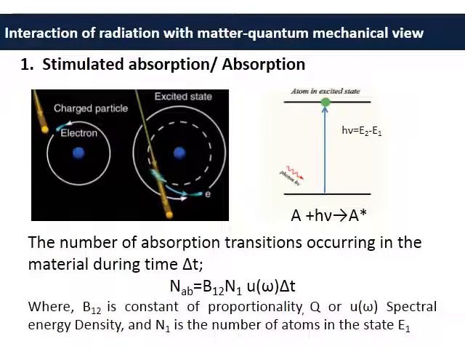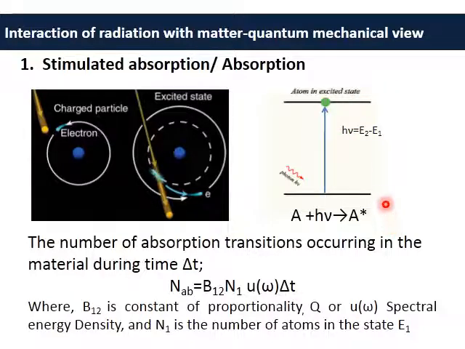As you can see here, we have a charged particle, and this photon is incident on it, and upon absorbing the photon, the charged particle gets excited to a higher energy state. This will be clearer if we consider this energy level diagram, in which this is my lower level, say 1, and this is my higher level 2.